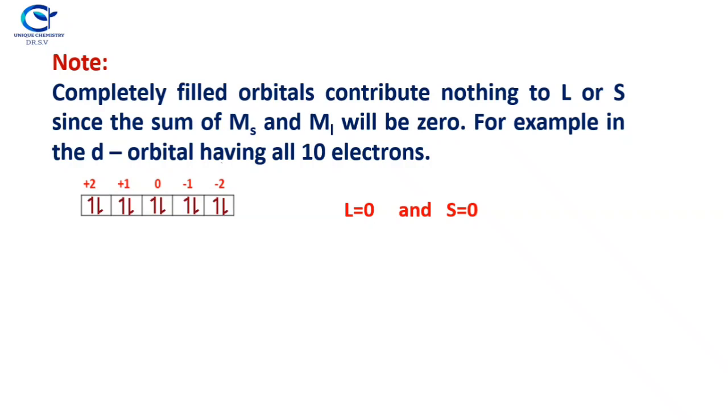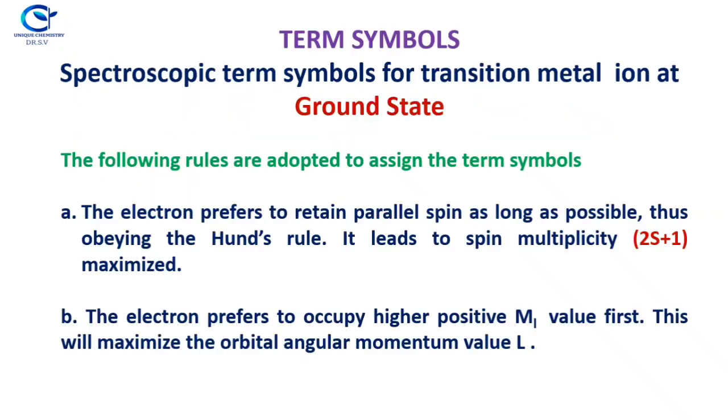So, the sum of all these ml values will be equal to 0. With respect to spin, all are paired electrons. In each orbital there are 2 electrons in opposite directions, so the net spin is 0. So the S value is also 0.